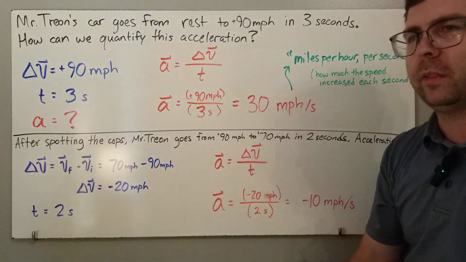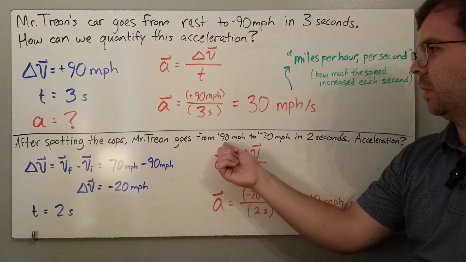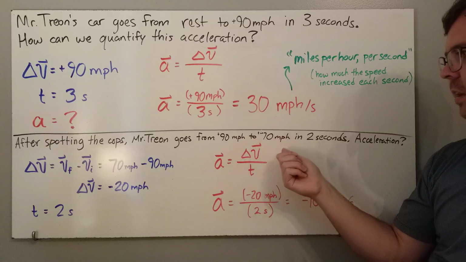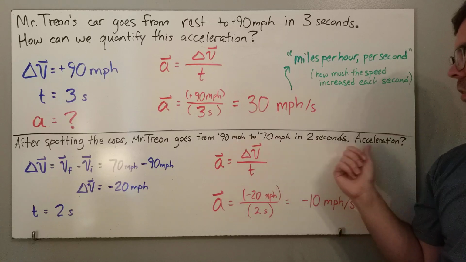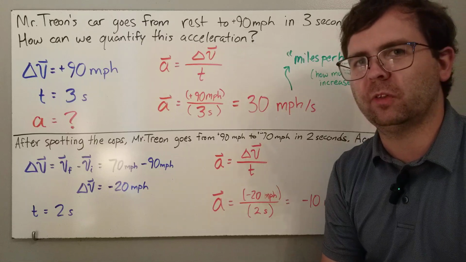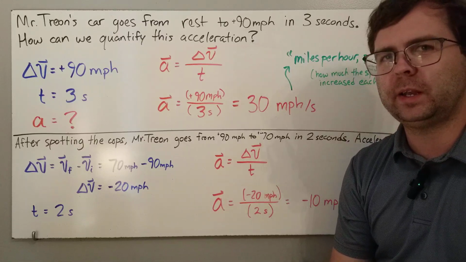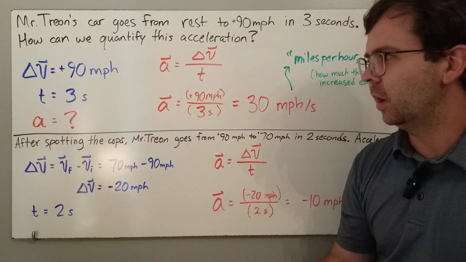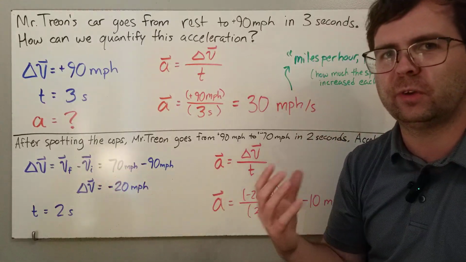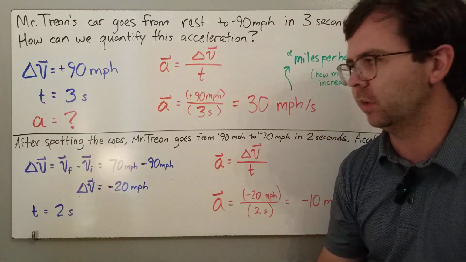Let's say after spotting the cops, I slow down from 90 miles per hour to 70 miles per hour in 2 seconds. So 90 to 70 in 2 seconds. What's the acceleration now? Well, now we have a different change in velocity. We go from 90 to 70. So to find the change in velocity, we simply subtract the final value minus the starting value.